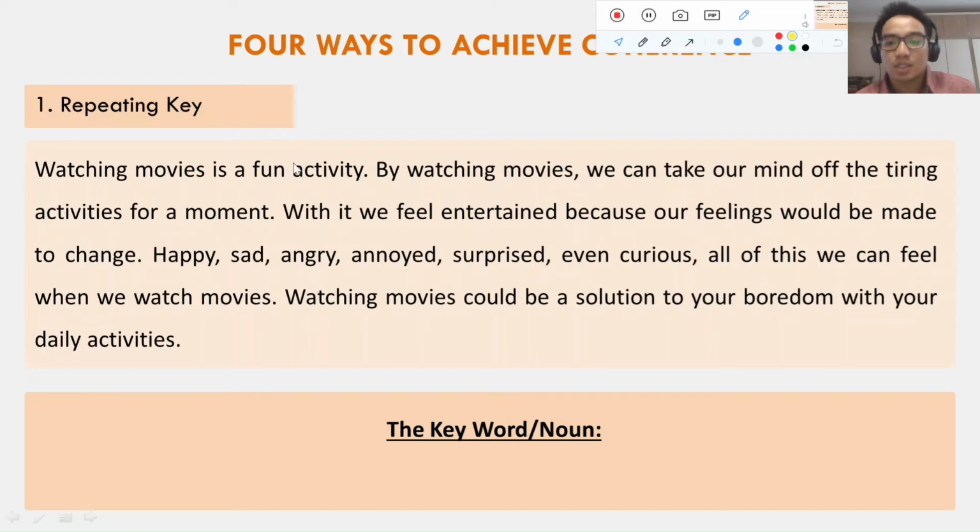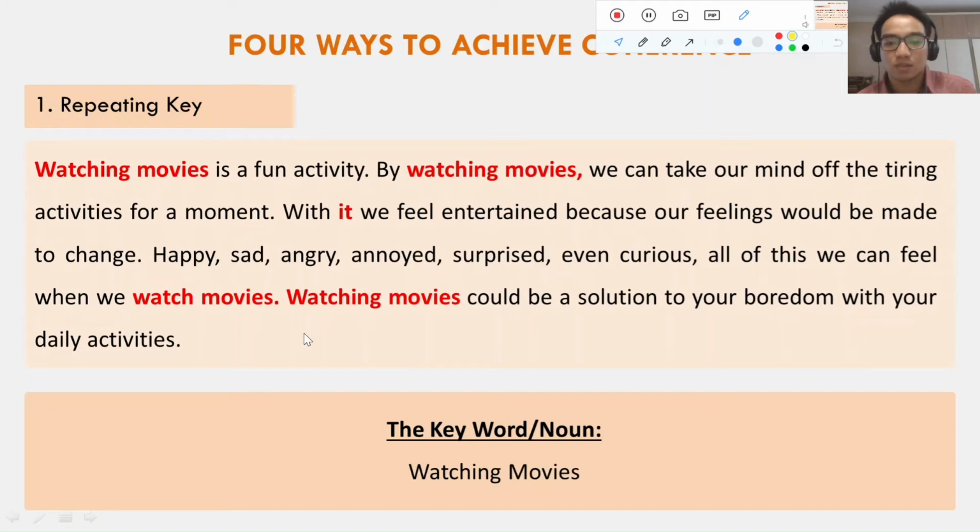Since watching movies is the topic, it is also the keyword or key noun. So I have to repeat watching movies frequently in my paragraph. I have tried to put a mark for the keyword or key noun, so we could see how many times I repeat it. The red one: Watching movies is a fun activity. By watching movies, we can take our mind off the tiring activities for a moment. With it, we feel entertained because our feelings will be made to change with it. Although it's not watching movies, it refers to watching movies.